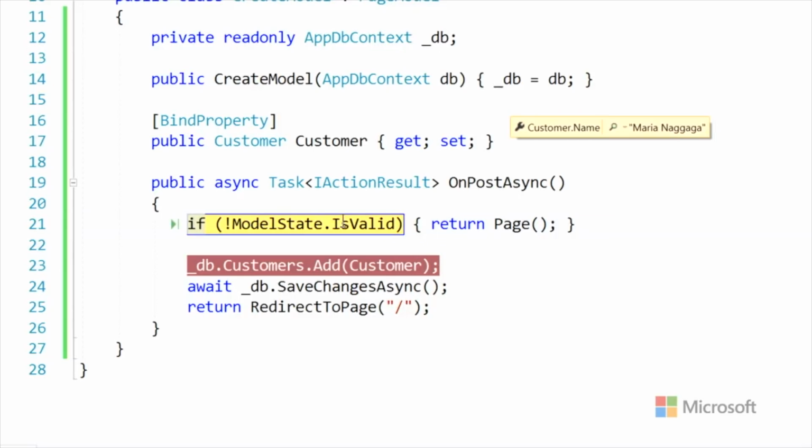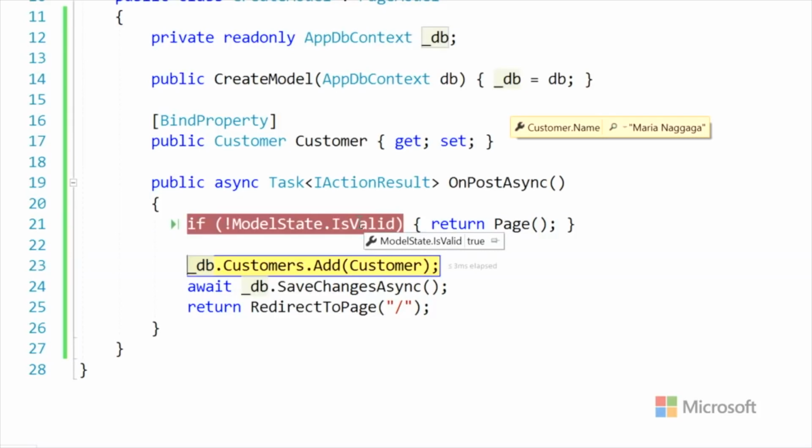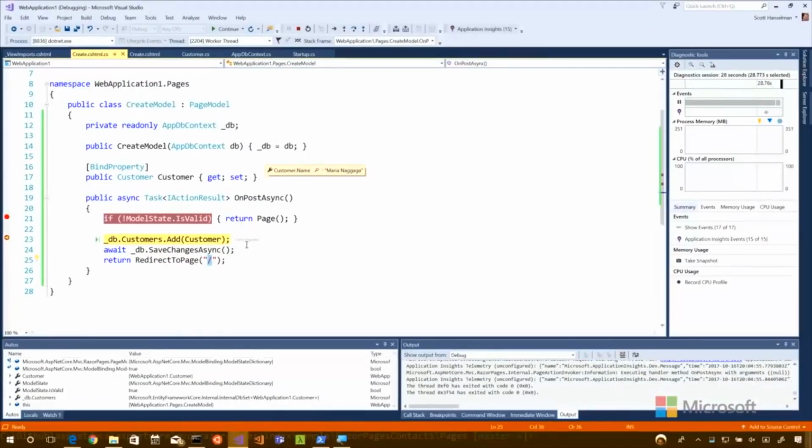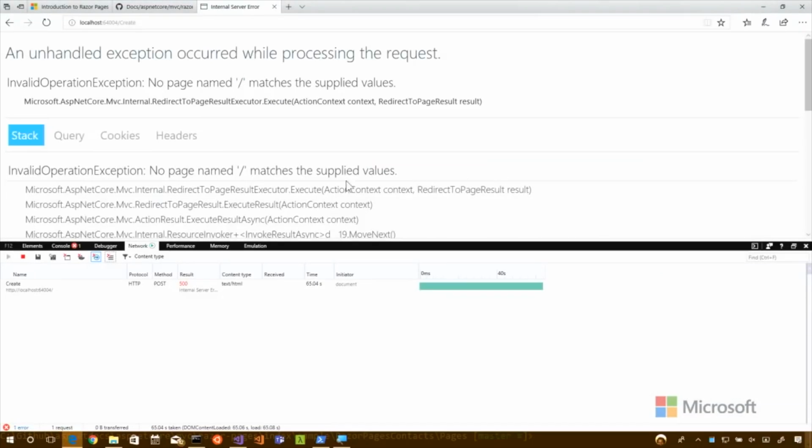We can go and see if the model state is valid. It is. What is the green button? Oh, that's a play. Yeah, play up to that point, and then stop. So here, I'm going to add that customer to the database, save it to the database, which of course is an in-memory database. And then we'll redirect. Now, we had put in /, but I'm not sure if that's going to work. Should we see what the error page is, just in case? Yeah, see? It says no page / matches this value.